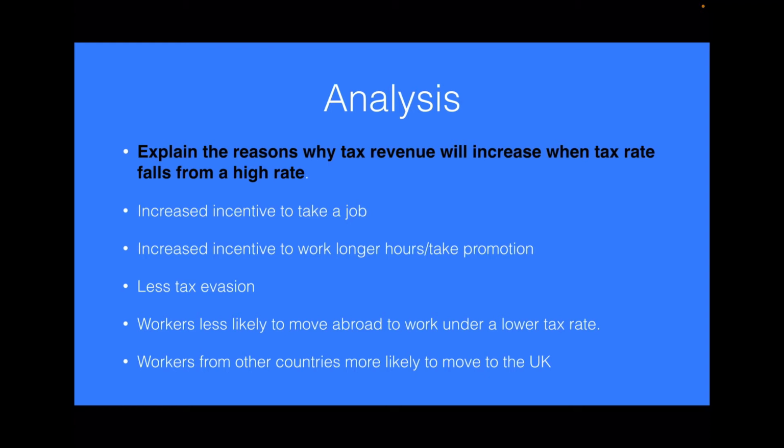So what we need to do with all of these points, we need to think about how this is going to increase tax revenue. So I've just gone through the points and I've not really talked about how they're going to increase tax revenue. You need to make sure with each of these points you explain, even though it seems obvious, you explain why tax revenue would increase. It might seem obvious, but that's all part of the analysis. It's all part of what we call the chains of reasoning. So try and explain how that is going to link in with higher tax revenue.